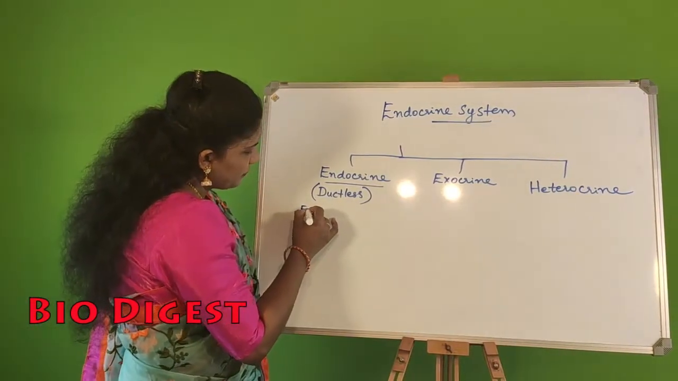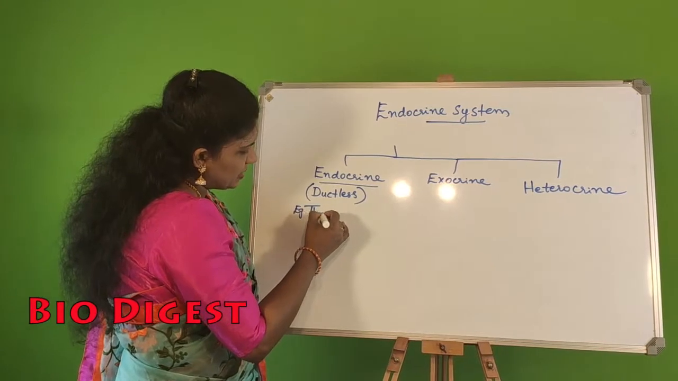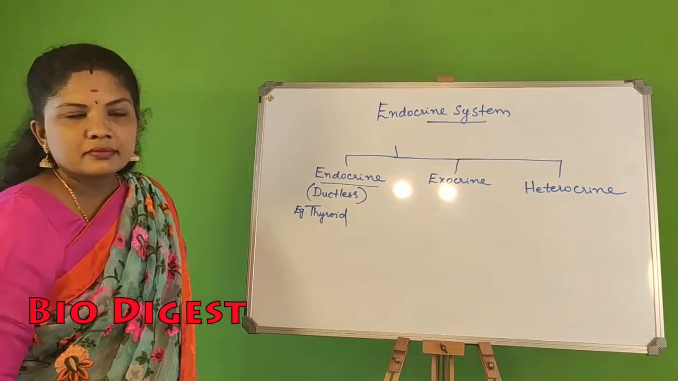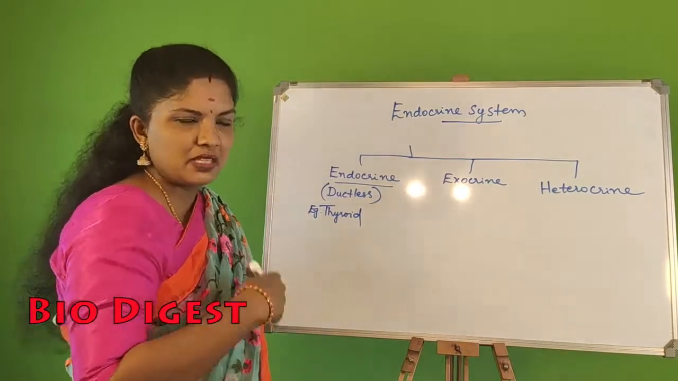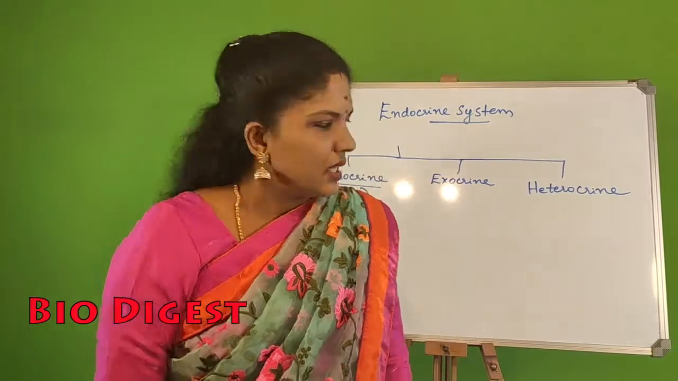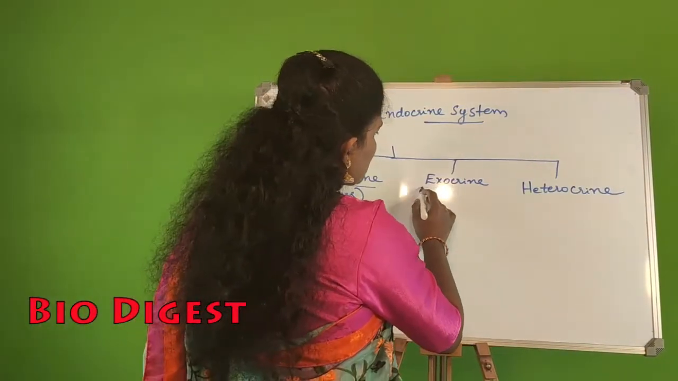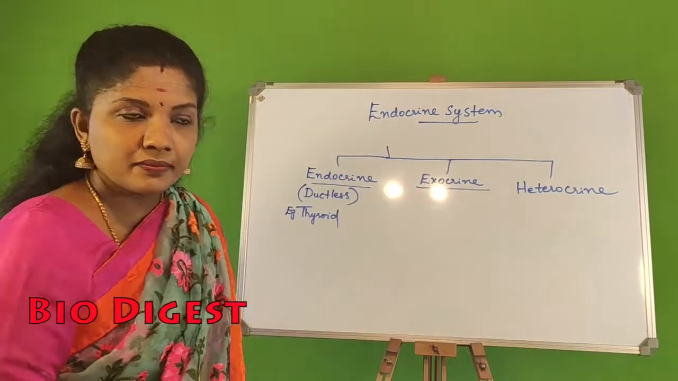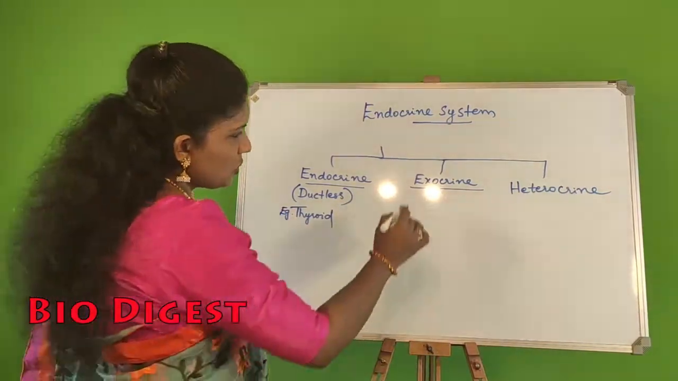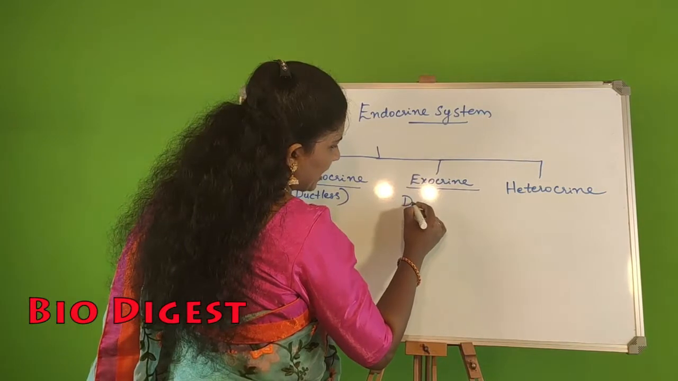Example, thyroid gland. I am writing only one example. We will see more glands in this particular chapter. Then what is the meaning of exocrine gland? This I told you, these are ductless glands. So what is the meaning of exocrine glands?